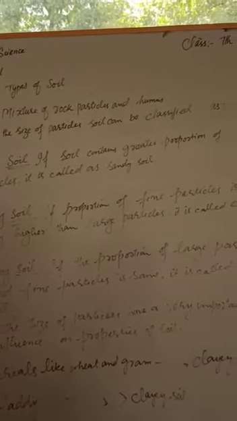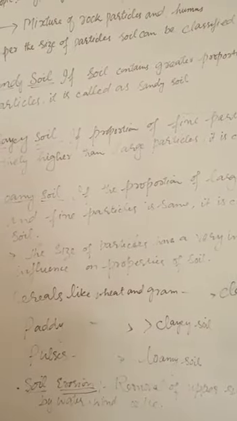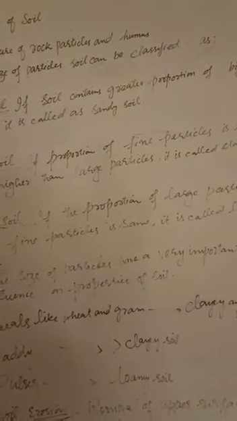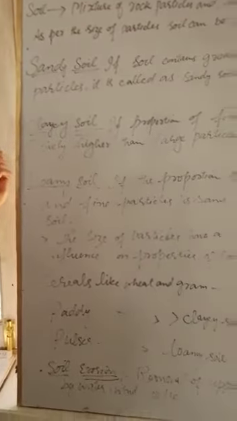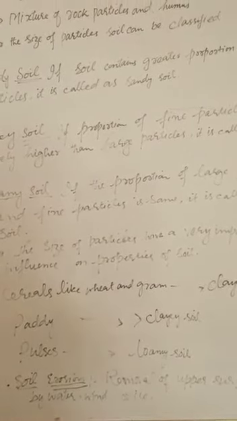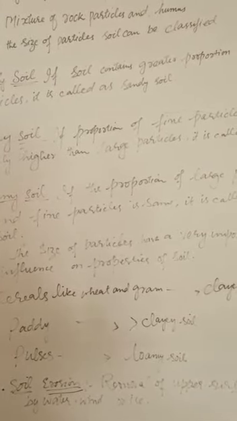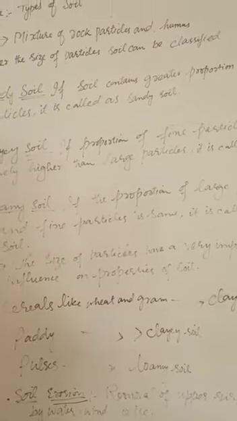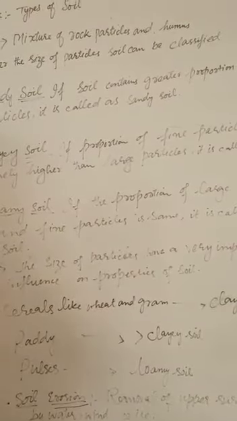That means if we have more and more trees, our soil will be more firm and there are fewer chances of soil erosion. But if we have less vegetation or less plantation or if deforestation is more, then there are higher chances of soil erosion. That is why we say that soil erosion can be prevented by afforestation. If we plant more trees, there are lesser chances of soil erosion. But if we have a lesser number of trees or plants, there will be higher chances of soil erosion.